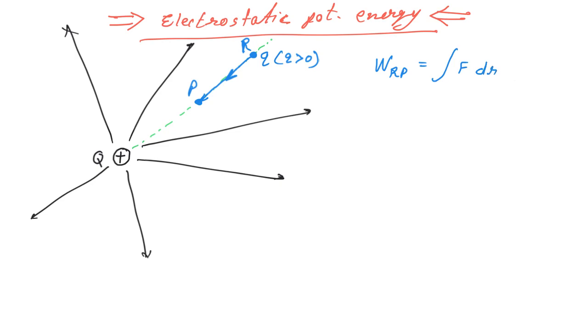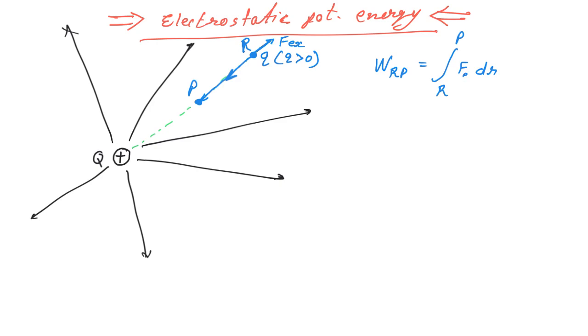Here the limit will be from R to P, because we are moving from point R to point P, and this F is the force experienced by this test charge q. This is F external, let us say.